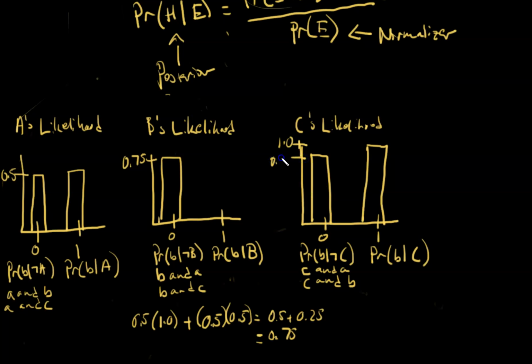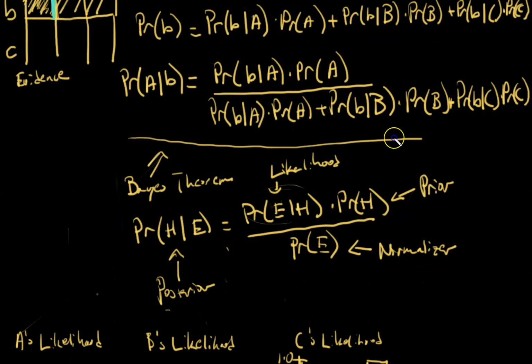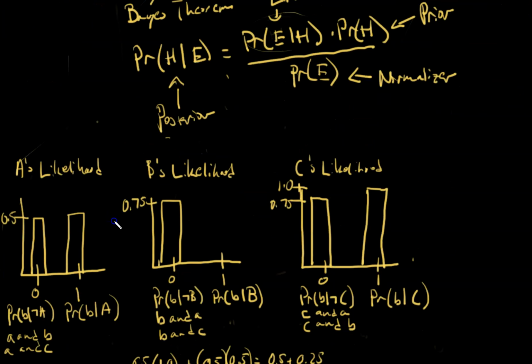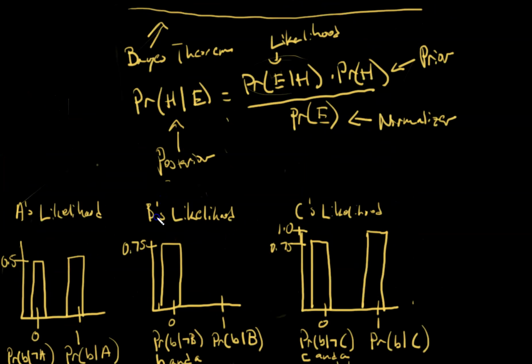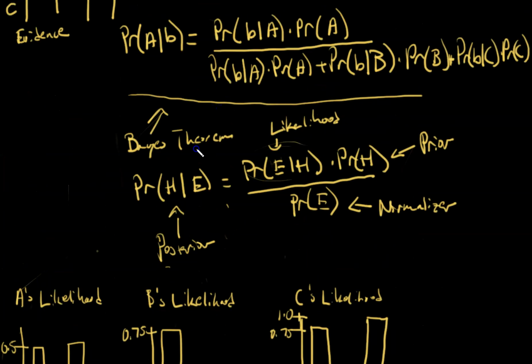So this is 0.75. Okay, so now that we have the likelihood, we can do this calculation right here. The probability of A and the probability of B and C, we already know what those are. So we have everything we need to work out the math. So let me copy this down here.